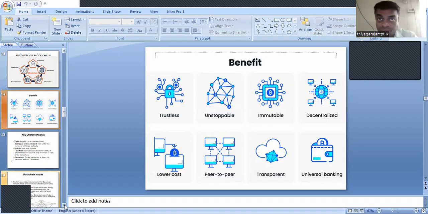Of course, as I said before, every participant must verify and approve, and it is transparent to everyone. It's not hidden. And universal banking, it is said to be a type of universal banking. These are some of the benefits we have for blockchain.